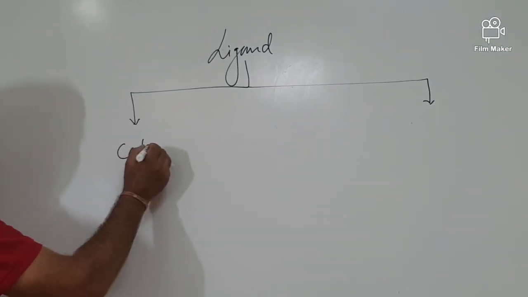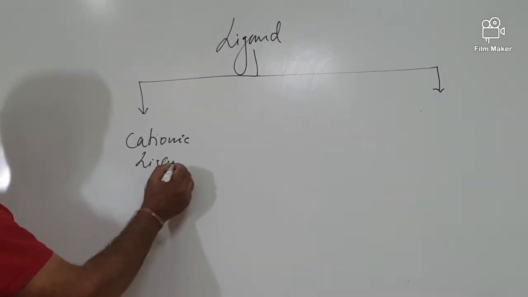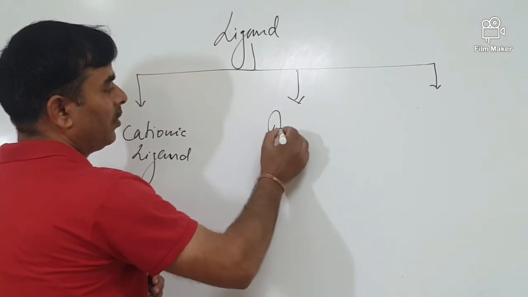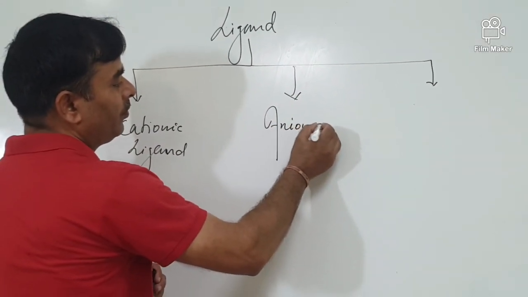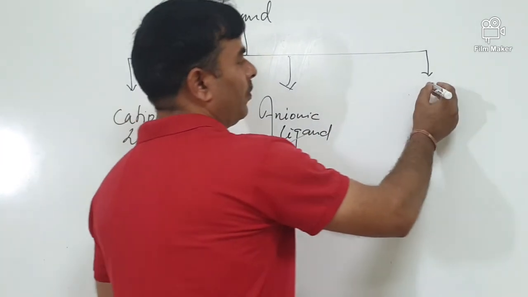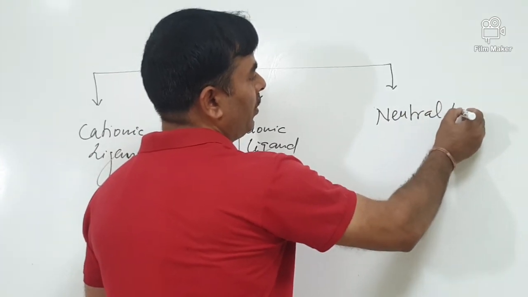First is cationic ligand, second is anionic ligand, and last is neutral ligand.